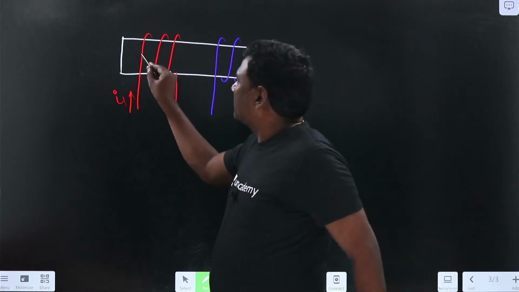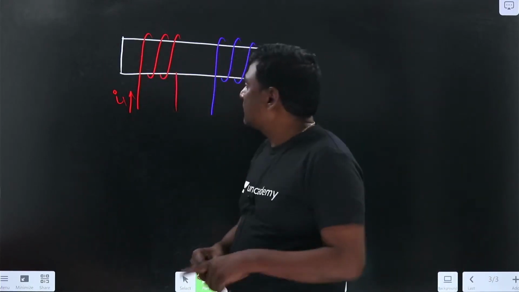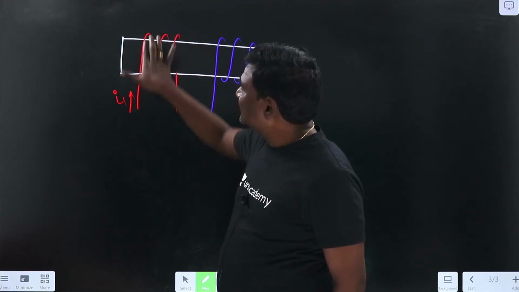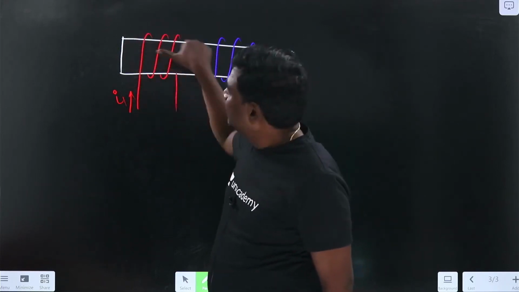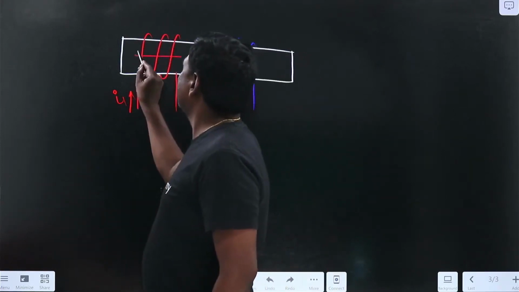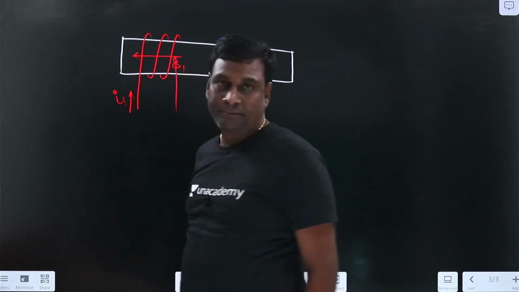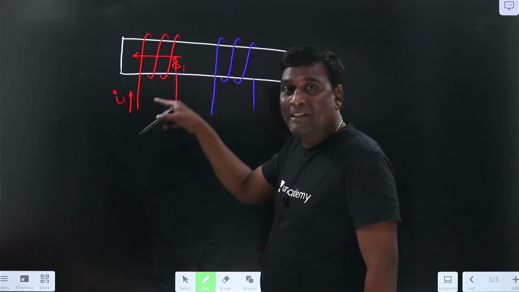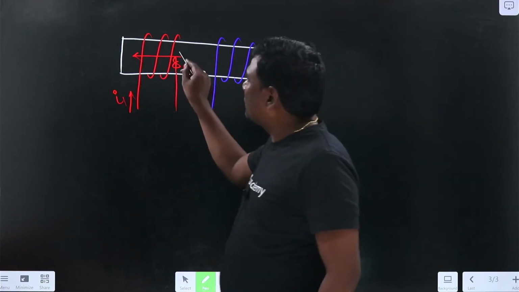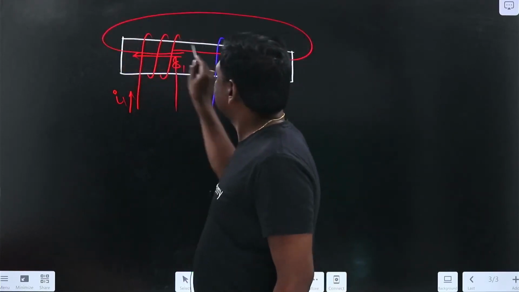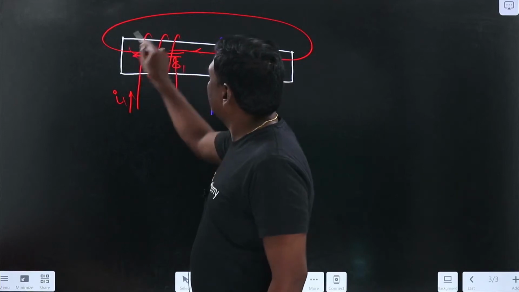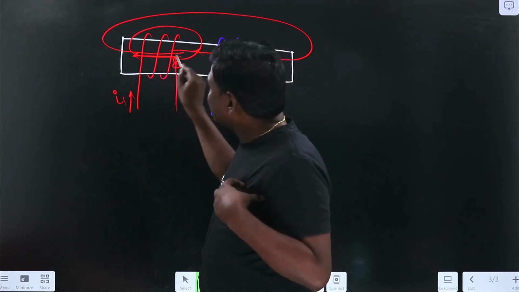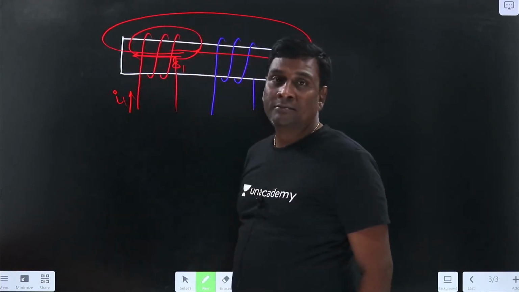Now because of this I1, my currents are going to be in this direction. We need not represent it. My currents are in this direction, so by the right hand rule, my flux created by this will be in this direction. Out of the total flux created by my first coil, some component of flux will link its own coil, and some component of flux may travel to the second coil.